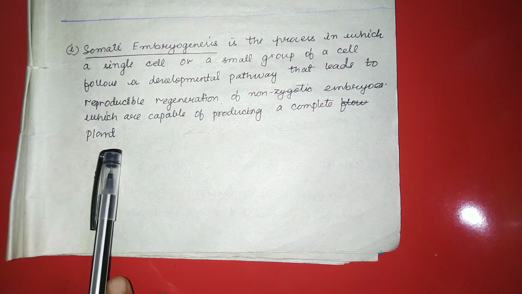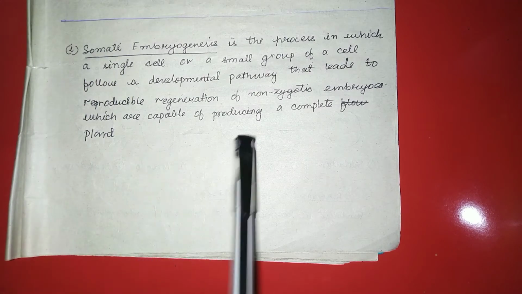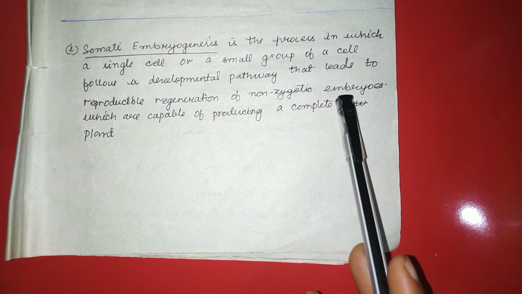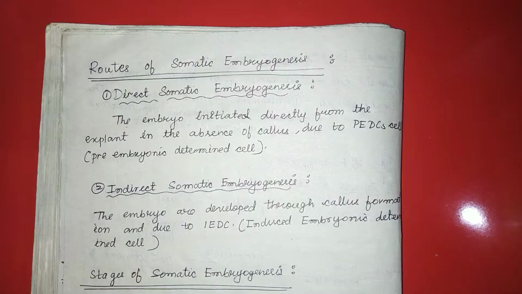So in somatic embryogenesis, a single cell or a group of cells will lead to the reproduction of the non-zygotic embryo which will be able to produce a complete plantlet.